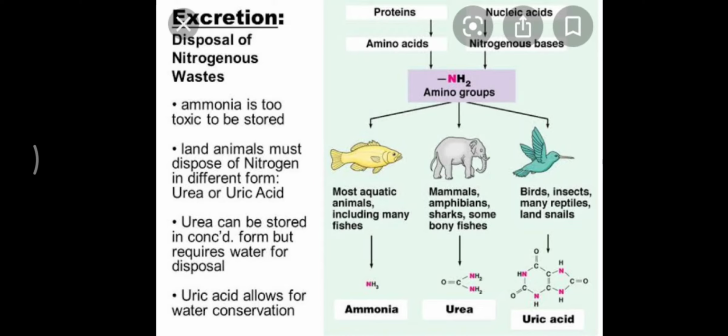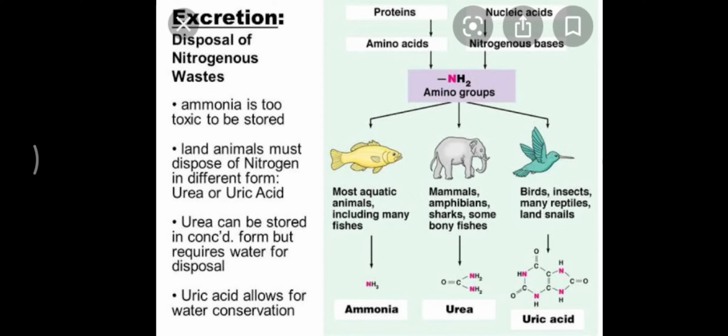So most of the aquatic animals are excreting ammonia. Then basically the mammals, amphibians and some bony fishes are excreting urea, and birds and reptiles which need to conserve the water in their bodies, they are excreting uric acid, and so accordingly they are named as aminotelic, ureotelic and uricotelic.